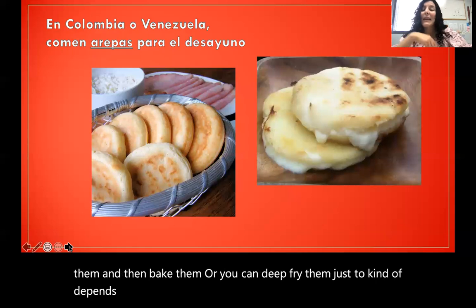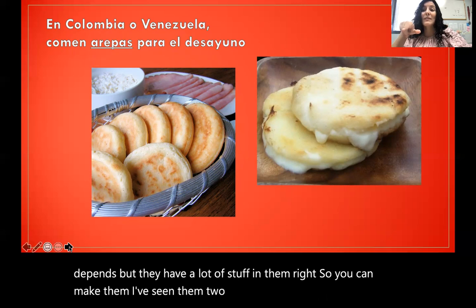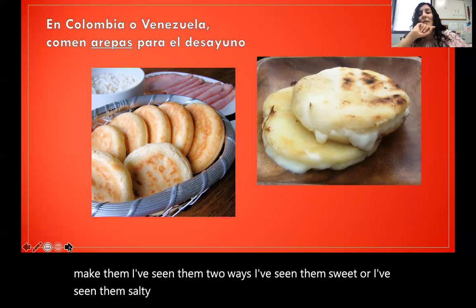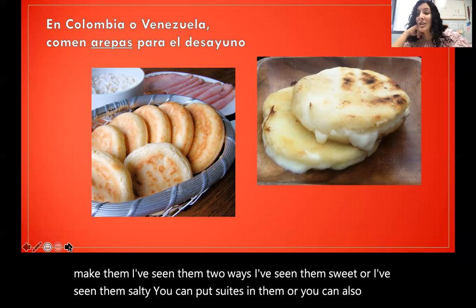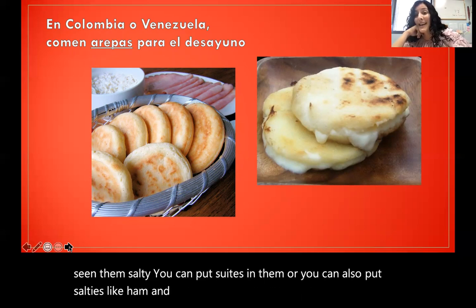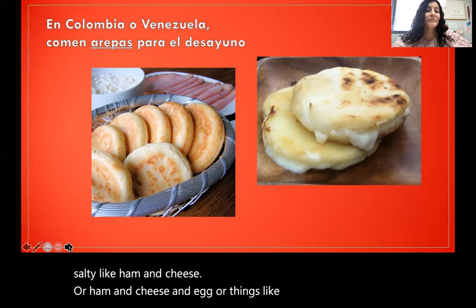But they have a lot of stuff in them, right? So you can make them, I've seen them two ways. I've seen them sweet, or I've seen them salty. You can put sweets in them, or you can also put salties like ham and cheese, or ham and cheese and egg, or things like this, right?